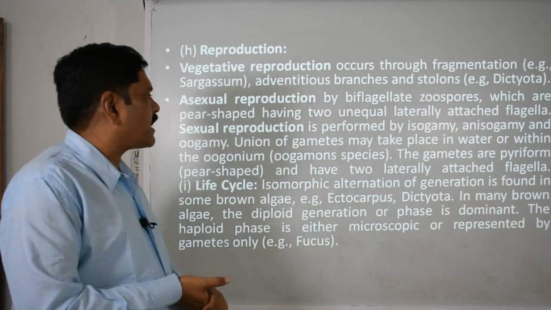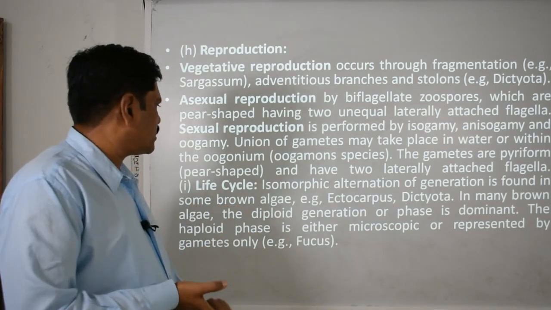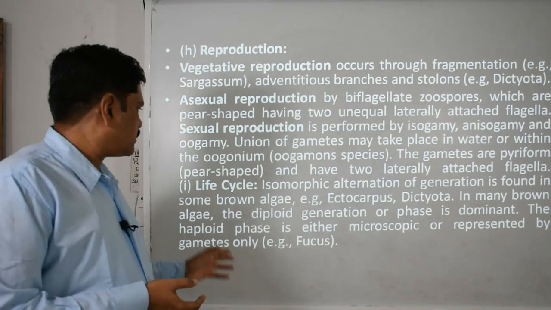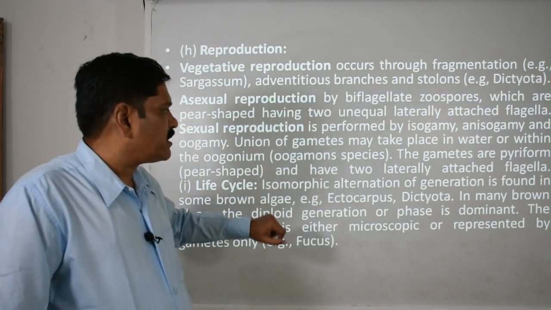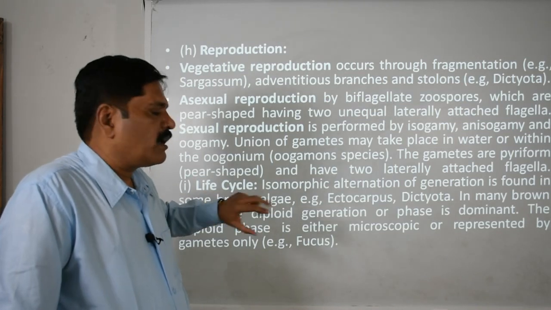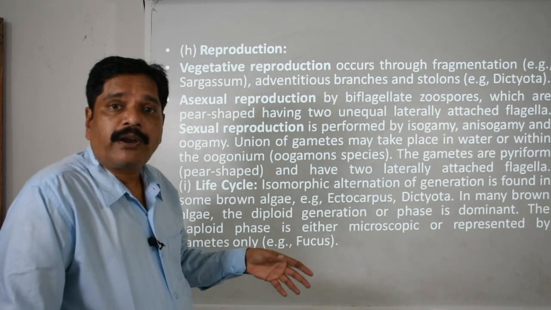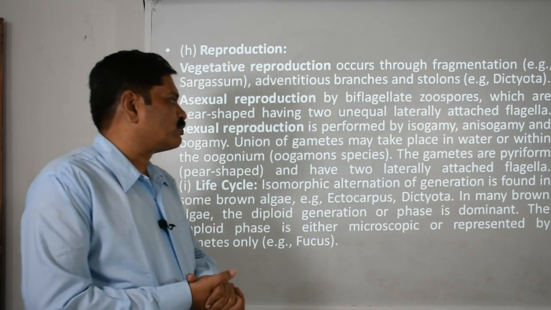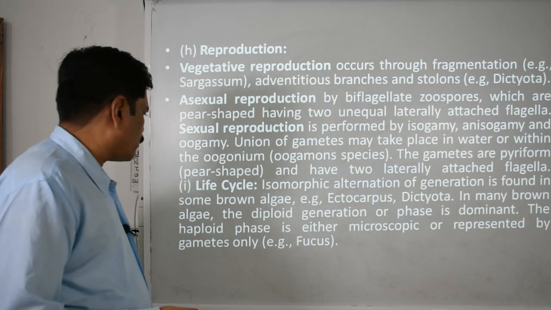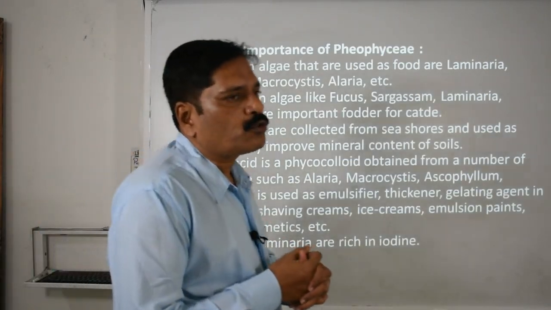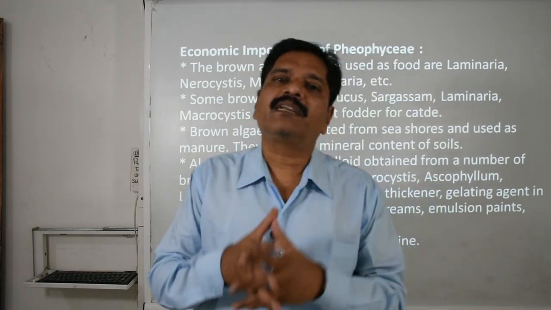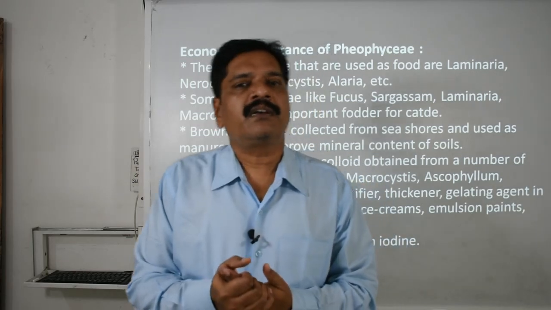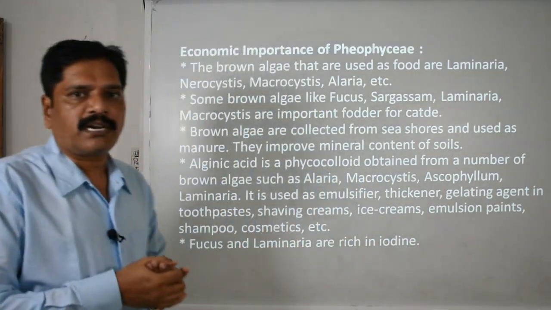When we talk about the life cycle, alternation of generation is found in some algae, like Ectocarpus and Dictyota, and some brown algae are diploid. In them the diploid phase is predominant in nature, and the haploid phase is either microscopic or represented by the gametes only. That means they show their haploid state only in the gamete stage, and immediately this gamete fuses and again reaches the diploid phase. So this is called the diplontic life cycle.